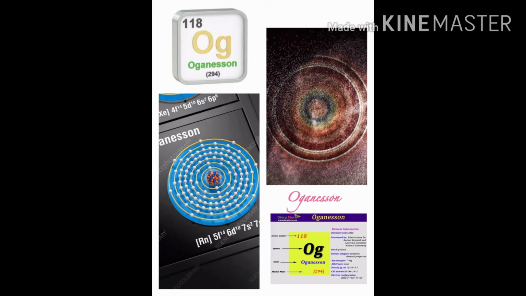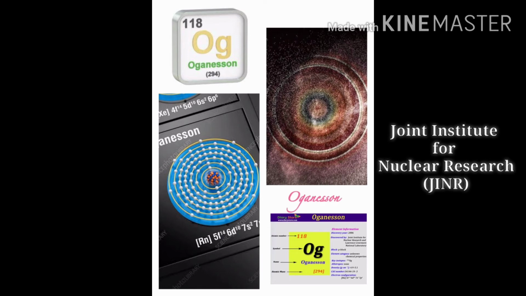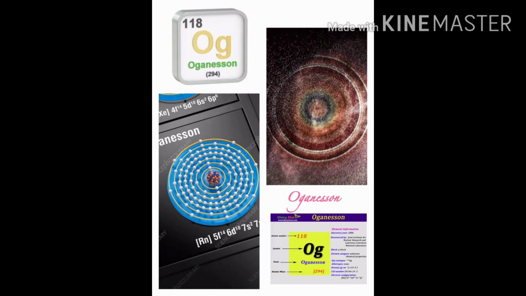Oganesson is a synthetic chemical element with the symbol Og and atomic number 118. It was first synthesized in 2002 at the Joint Institute for Nuclear Research, or JINR, in Dubna. In December 2015, it was recognized as one of 4 new elements by the Joint Working Party of the international scientific bodies, IUPAC and IUPAP.